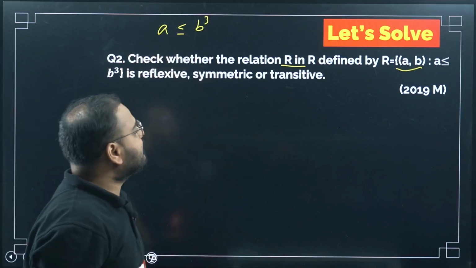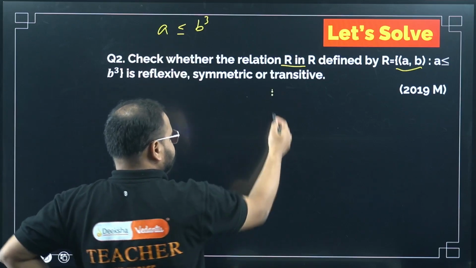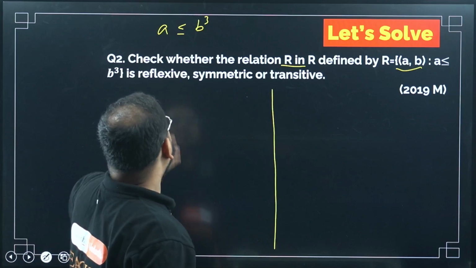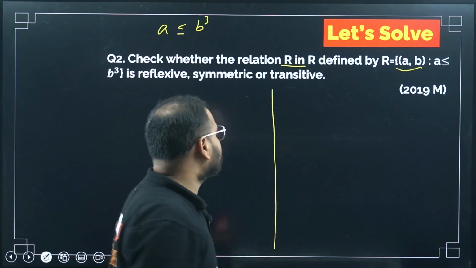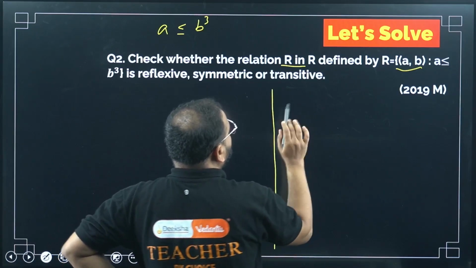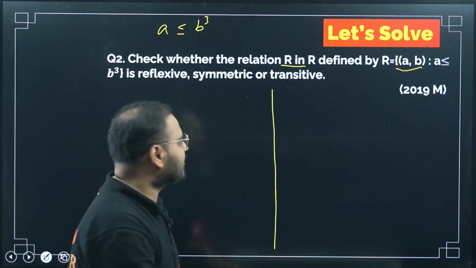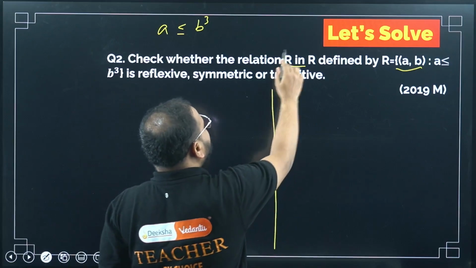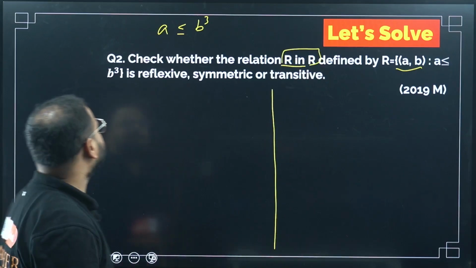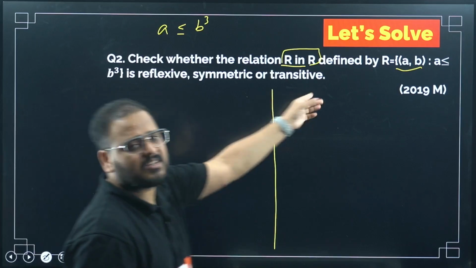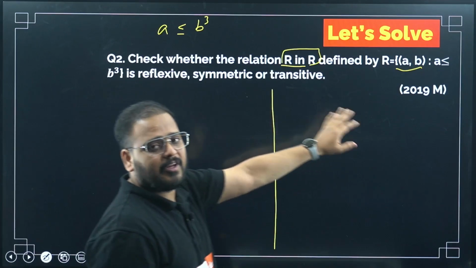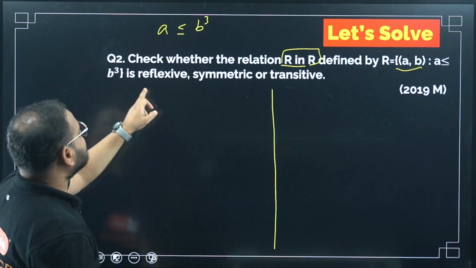Let's see from the example only. We have to check for reflexive, symmetric and transitive. Let's take 1 by 2 again. Simple, 1 by 2 I can take. Real number it is. Why are real numbers checked here? Real numbers only, in the relation R. All the elements are real numbers only. So reflexive with 1 by 2.